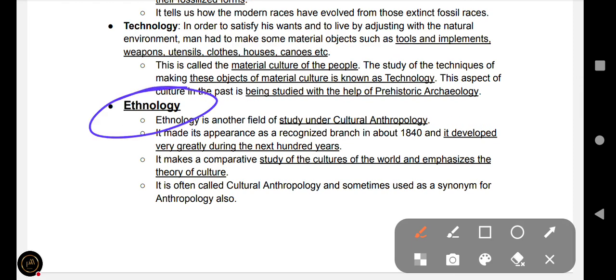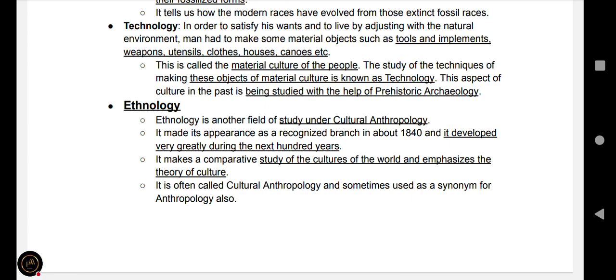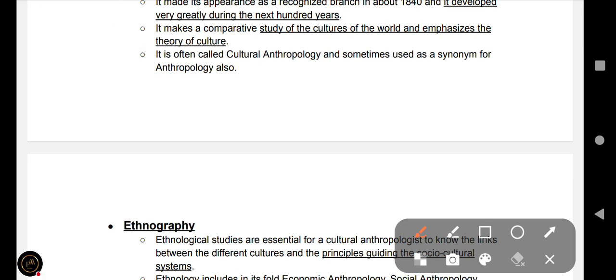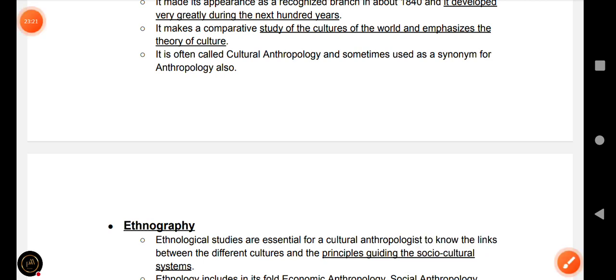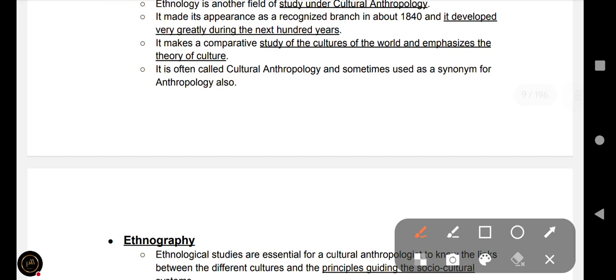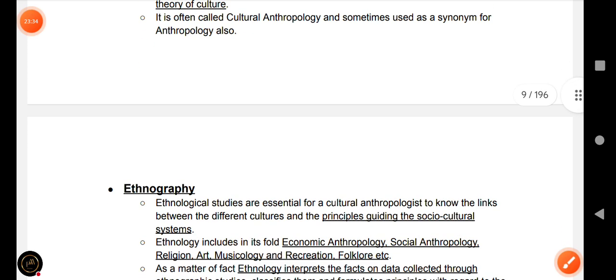Next is ethnology. Ethnology is another field of study under cultural anthropology, and it made its appearance as a recognized branch in about 1840, and it developed very greatly during the next 100 years. This ethnology makes a comparative study of the cultures of the world and emphasizes the theory of culture. Okay, so you can remember this.